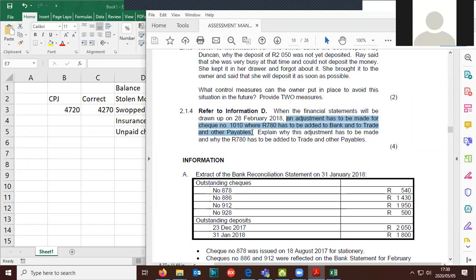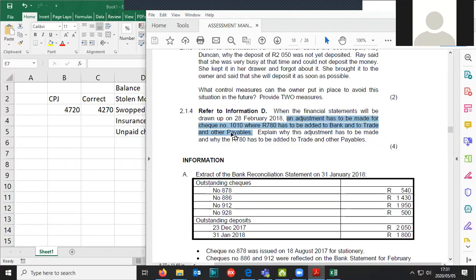Trade and other payables, that's a creditor. Explain why this adjustment has to be made and why the 780 has to be added to trade and other payables. Financial statements, it's an adjustment for check 1010.